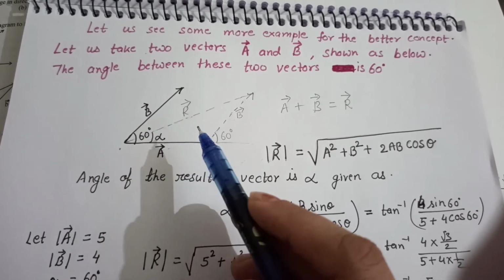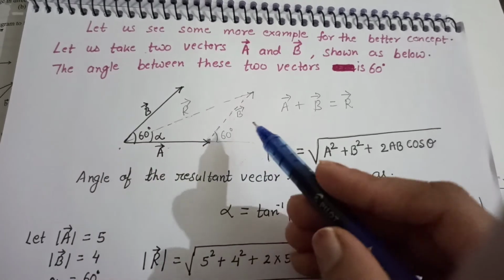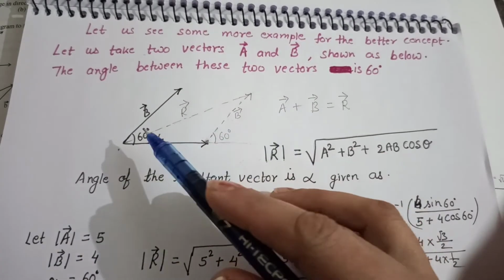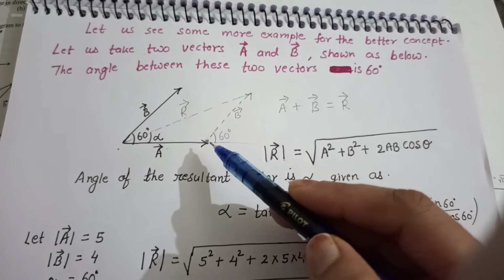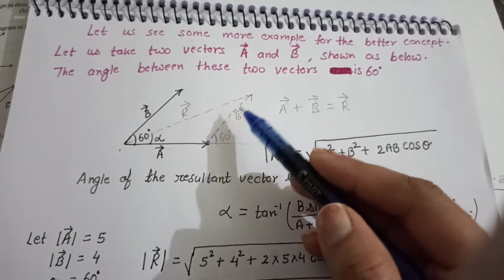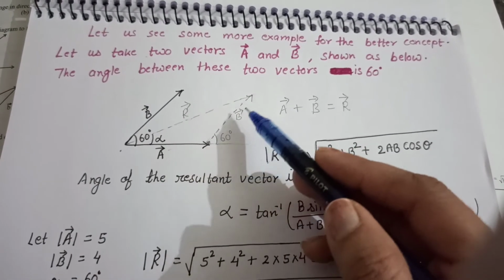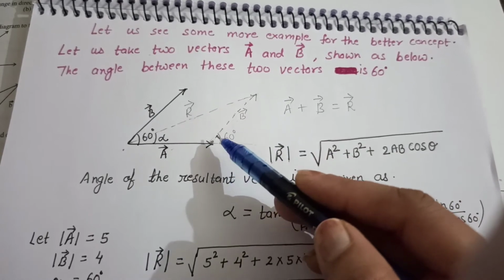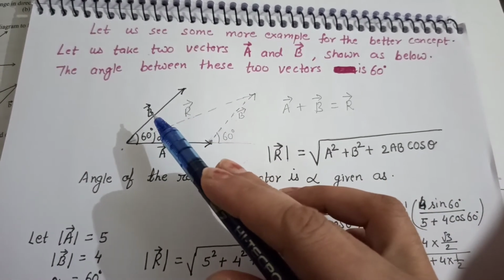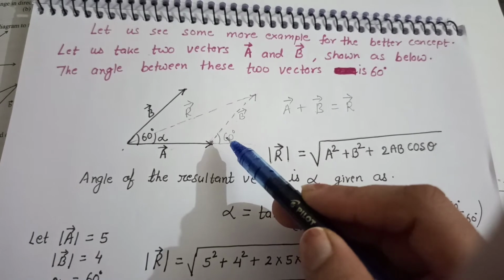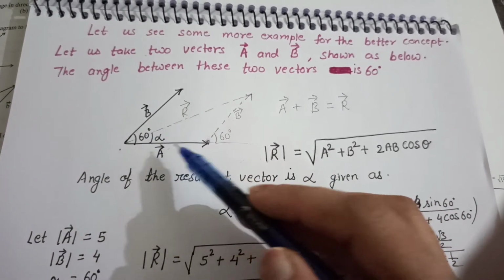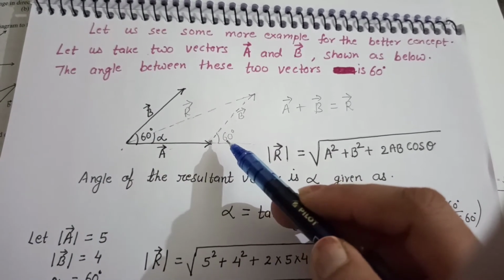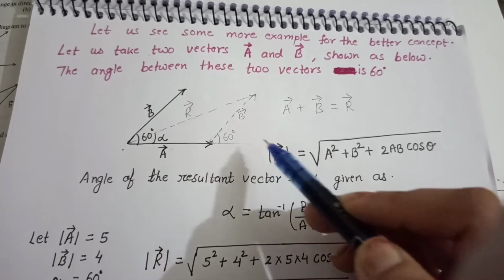In this method, we will draw a parallel line equal to this vector B. Equal to vector B means the length of the line drawn here will be equal to vector B, and the angle with A is also made with this horizontal line.